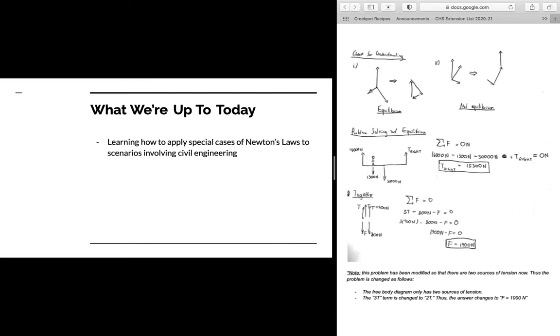So what we're up to today: learning how to apply special cases in Newton's laws to scenarios that involve civil engineering, such as the construction of bridges and buildings. And then recognizing when a physical system is stable and what that entails, aka what's the significance for a physical system to be stable.